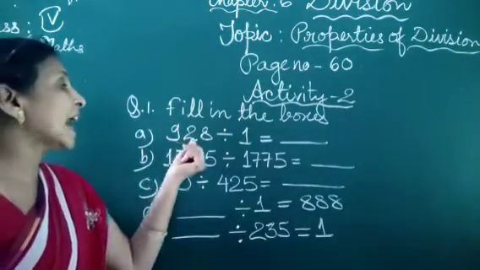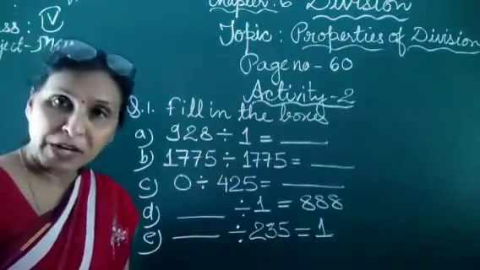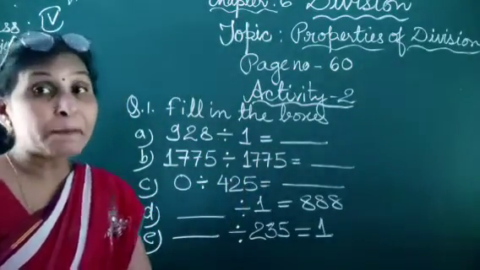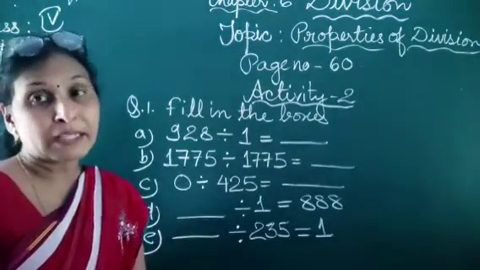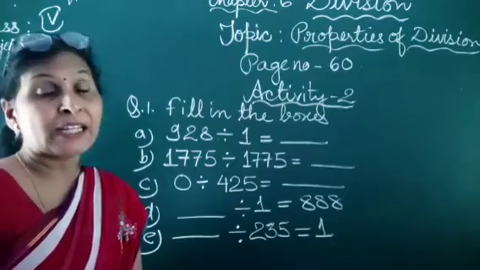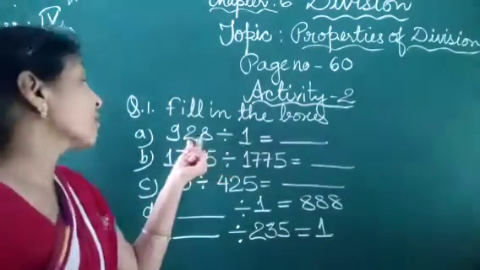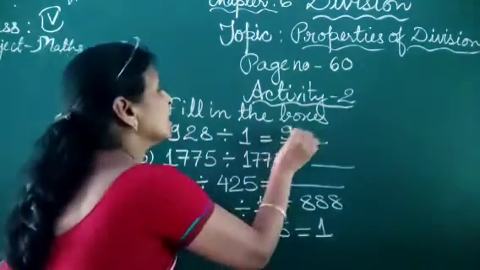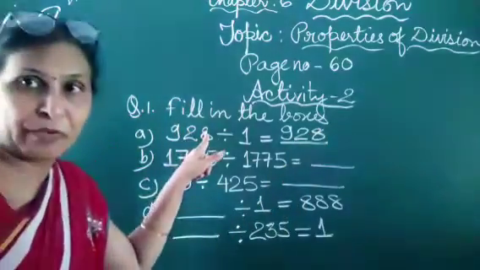Part A: 928 divided by 1 is equal to dash. Property number 1: when a number is divided by 1, then the quotient is the number itself. So when a number is divided by 1, we get the number itself as the quotient.